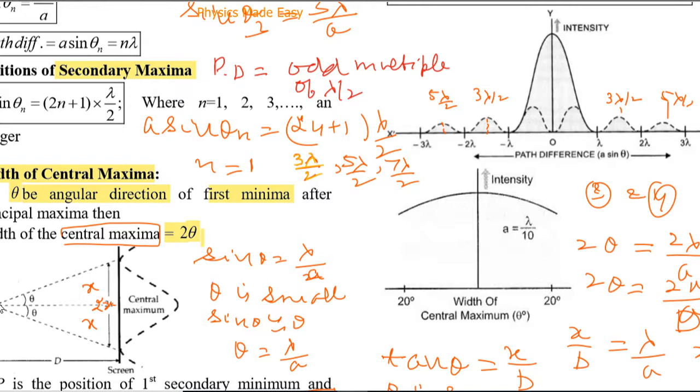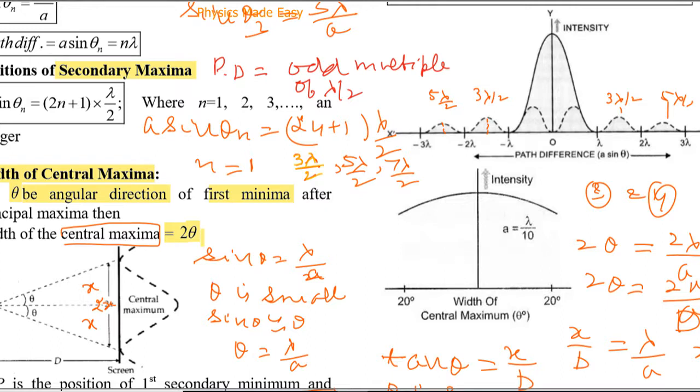And intensity is energy per unit area per unit time. As the area is decreasing and energy falling is increasing, this directly means that it will increase the intensity of the central maxima. So this is quite clear. This width will decrease. Decreasing width means its height will remain constant.